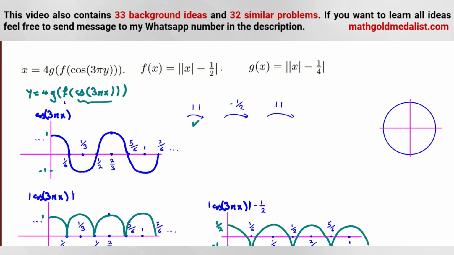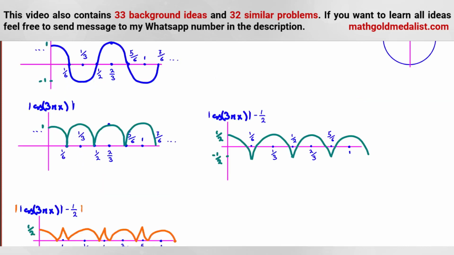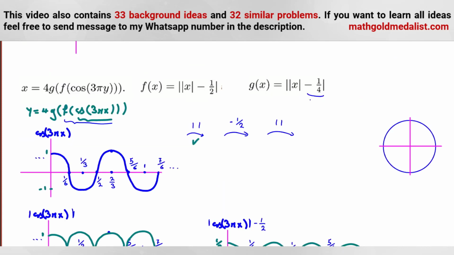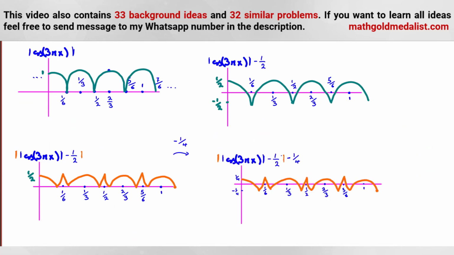So we've applied f of this. Now we should apply g. We should take the absolute value first, but because it is greater than or equal to 0, we don't need to do that. Minus 1 over 4 and then absolute value, and at the end multiply by 4. So we should first subtract 1 over 4. Our function is this now.